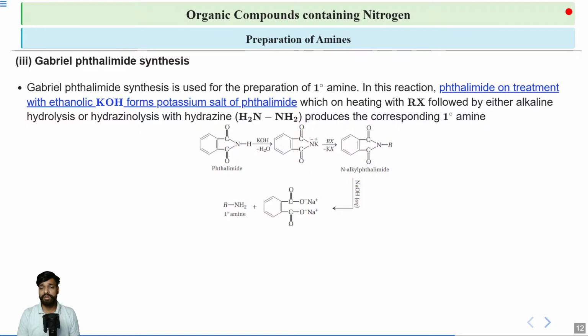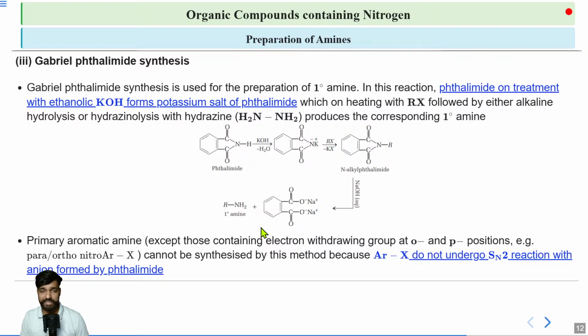So here your OH type base, whether it is KOH or NaOH, is used in two ways. In the first case, you have used the ethanolic KOH to make it act like a base. In the second case, we are using the aqueous KOH, means you are using it in the presence of water. Your NaOH is dissolved in the water. In that case, it is acting as a nucleophile and hence removing the R N group from the complete phthalimide to give us the primary amine as RNH2.